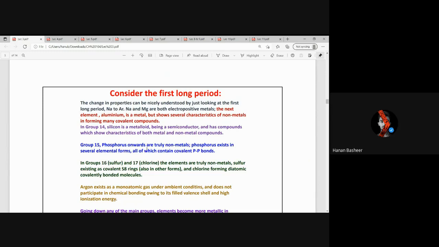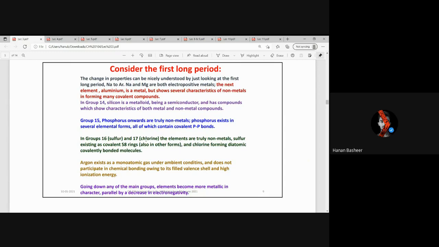Similarly, phosphorus is a true non-metal, and it exists in several elemental forms which you have seen before, and it always contains a P-P bond. So it dimerizes or polymerizes, as is possible in this case. Now, sulfur, chlorine, and these elements are further in the period.